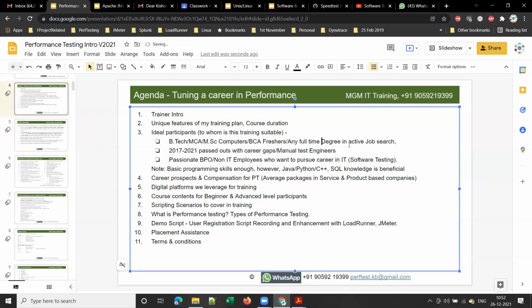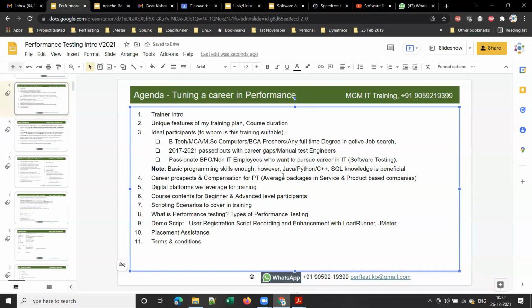Any full-time degree, right? Any full-time bachelor's who are in active job search, 2017 to 2021 pass outs with career gaps, and this training is also suitable for manual test engineers or functional test engineers, and any passionate BPO or non-IT employees who want to pursue a career in IT, right? So this is another category to whom this training would be suitable. And an important note is basic programming skills would be enough.